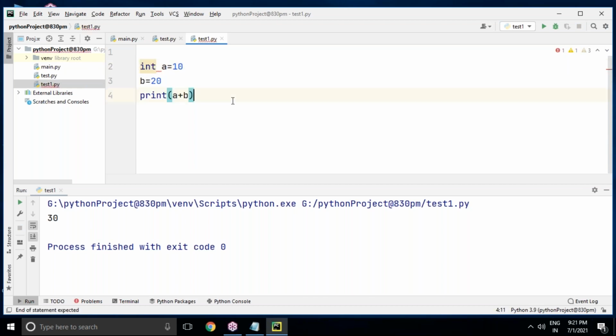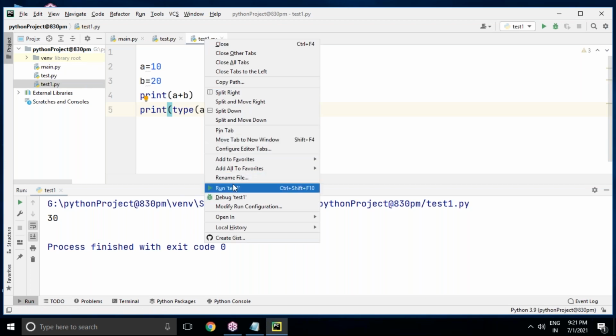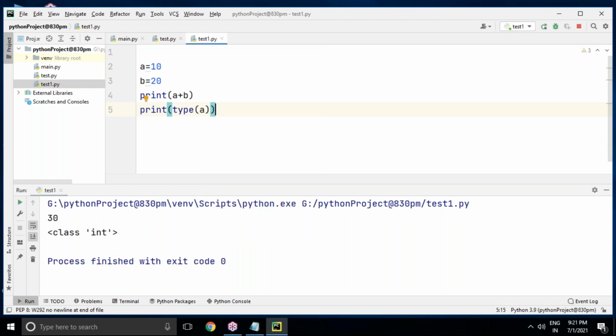Is it the correct way? No, it's not, because Python is a dynamically typed programming language, so it does not allow you to define a data type while declaring a variable. But if you want to know the data type, we can use type of a. Print type of a, and the type is integer. Like this, you can manage your files and project folders in the PyCharm editor.